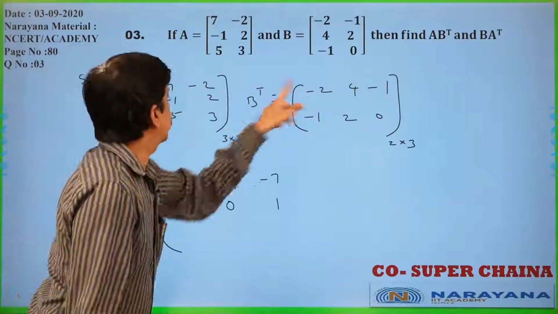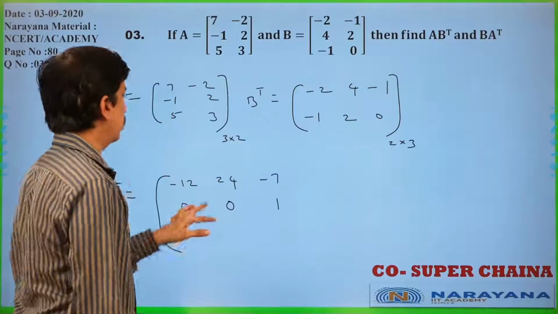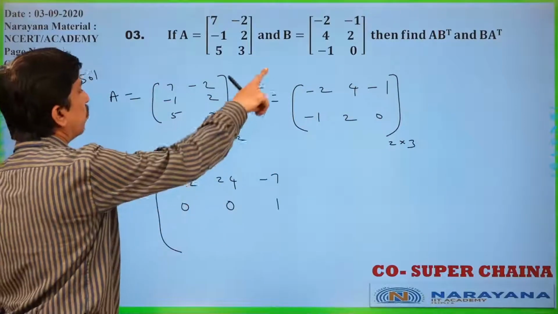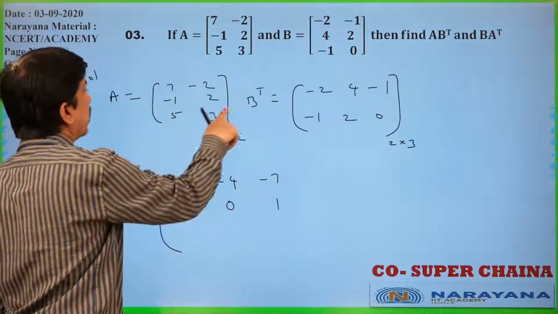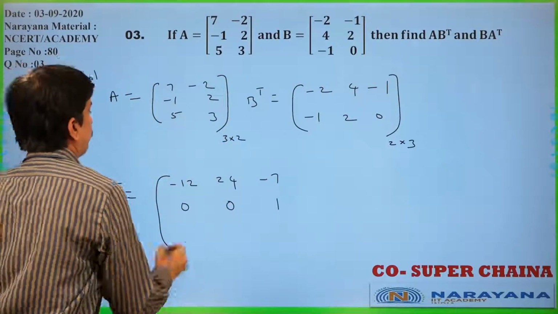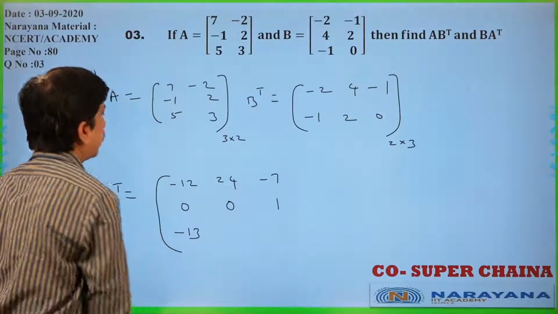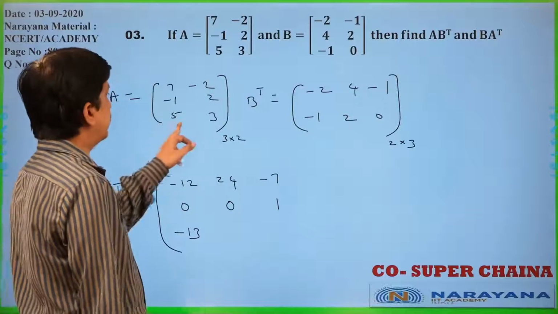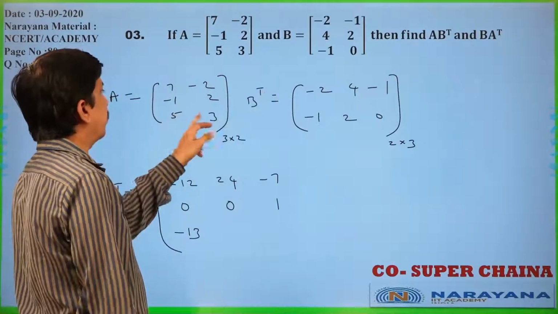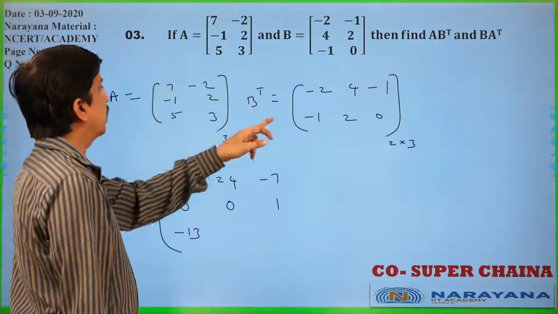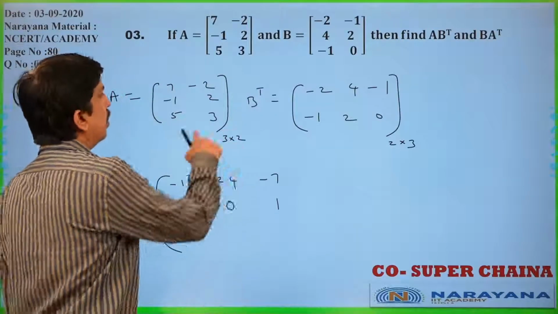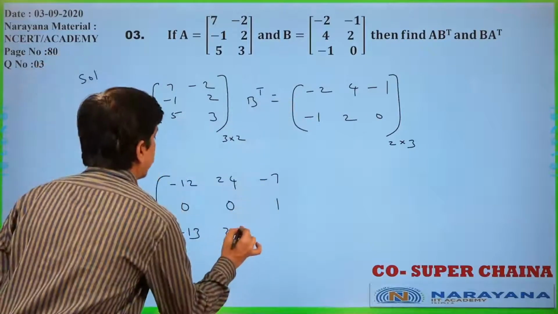Minus 1 into minus 1, plus 1, 2 into 0, 0, that is plus 1. Third row, first column, minus 10 minus 3, what you will get? Minus 13. Third row, second column, 5 into 4 is 20, 3 into 2 is 6. 20 plus 6, 26 only.